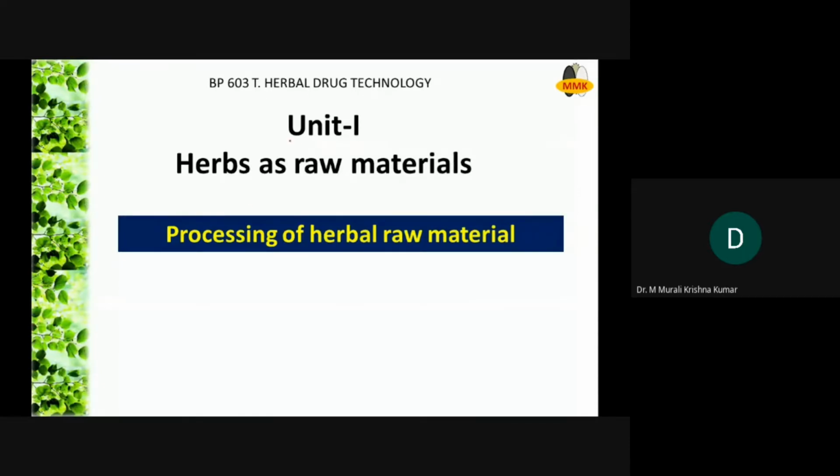So in unit number 1 in herbal drug technology, we were discussing the critical components related to herbs as raw materials. We had seen the sources of herbal materials and also the various types of formulations or preparations that we have in the market. In the present lecture, we will discuss in detail regarding processing of herbal raw material.